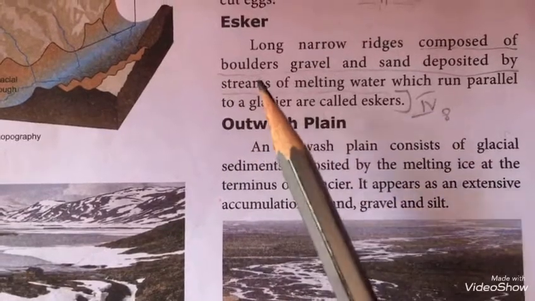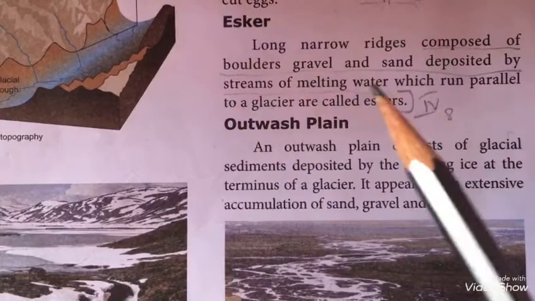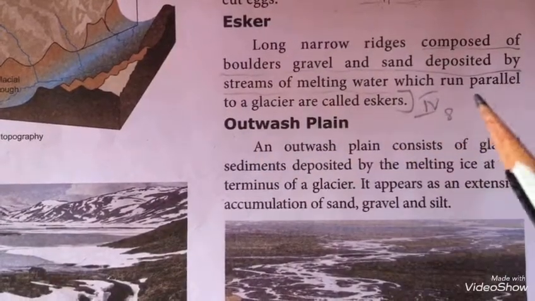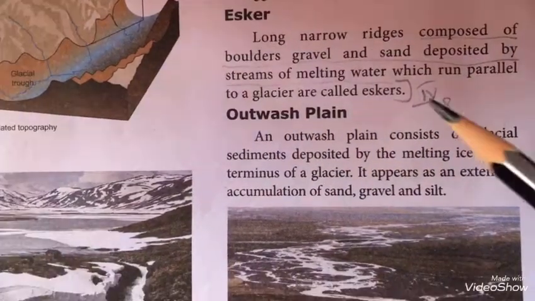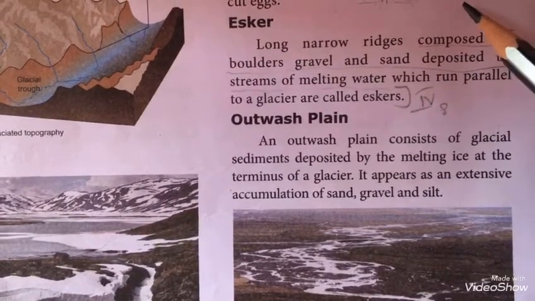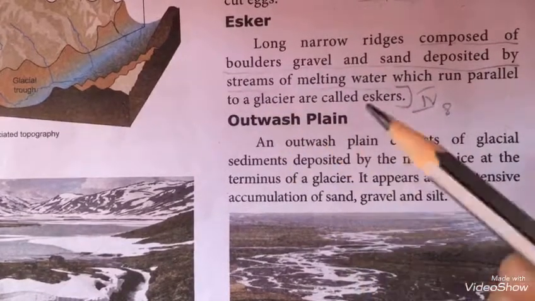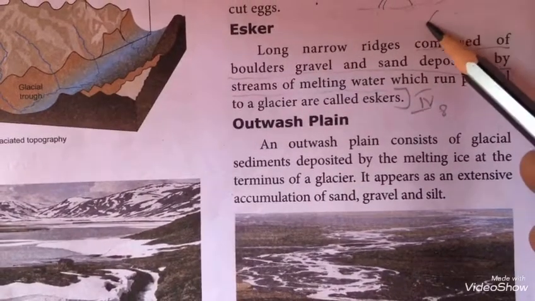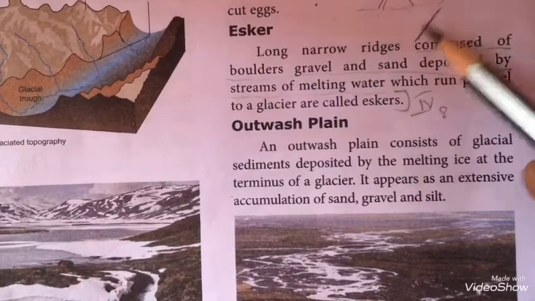Esker. Long narrow ridges composed of boulders, gravel and sand deposited by streams of melting water which run parallel to a glacier are called eskers. Listen here, when the glacier melts, it consists of boulders, gravel, which means small stones, and sands.